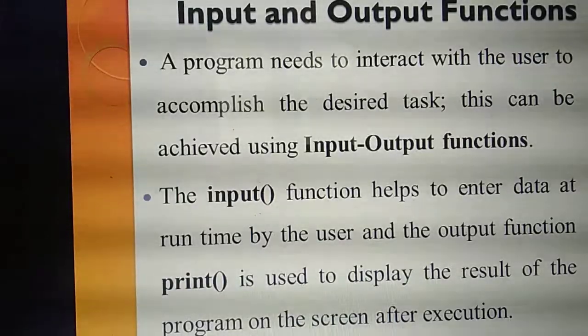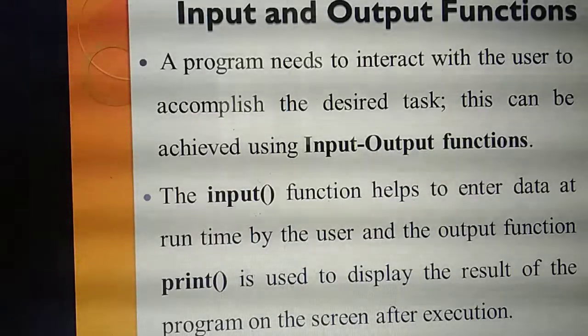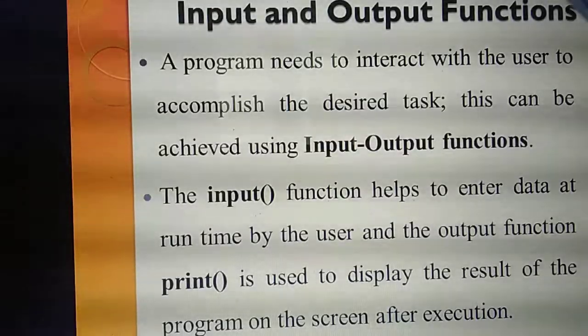A user needs to interact with the system to perform a particular task, or to expect some output from the program. For that you need to give proper input. You perform that input and output by using two functions called input and output functions.